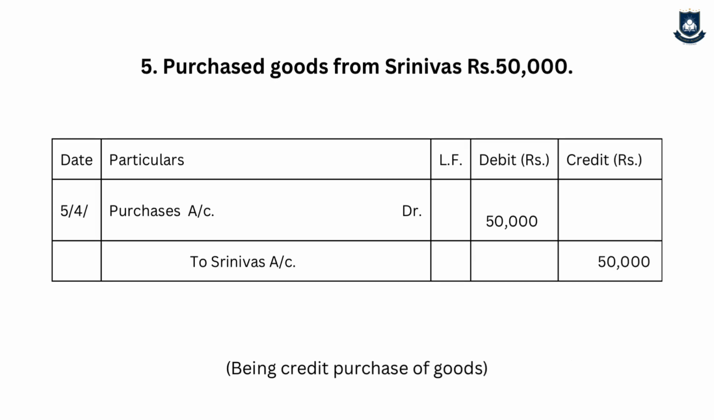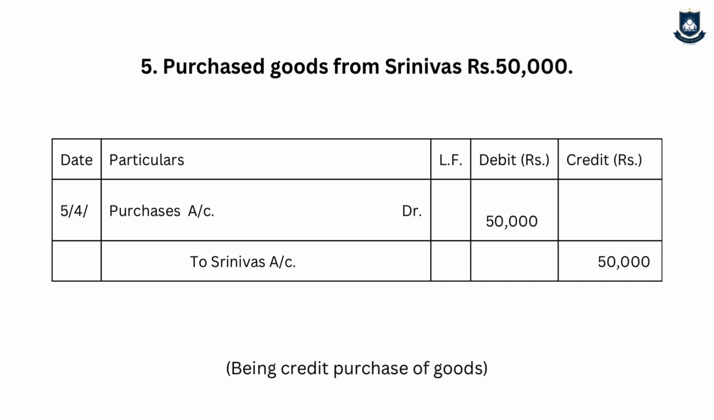The next transaction is: purchased goods from Srinivas. Now, dear students, even if the question does not mention what we have purchased, the assumption is goods only. So it is purchases account debit, and since a name is given, it is a credit transaction. So purchases account debit to Srinivas account, 50,000 and 50,000. All right. Now the narration will be: being credit purchase of goods. Logic is purchases expense increase, debit.